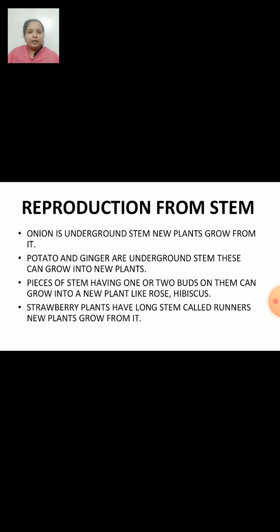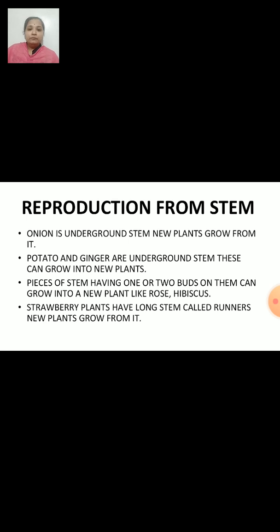You know that the upper part of the plant that grows above the soil is called the shoot part, and the part that grows below the soil is known as the root part.